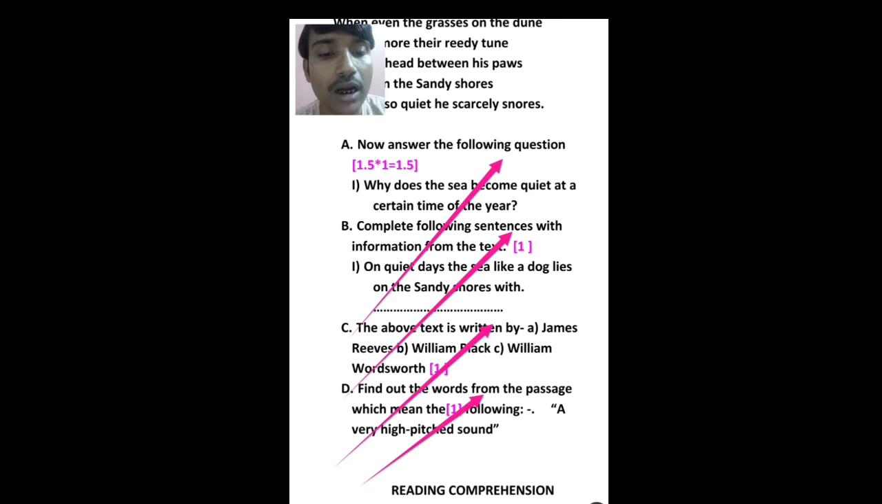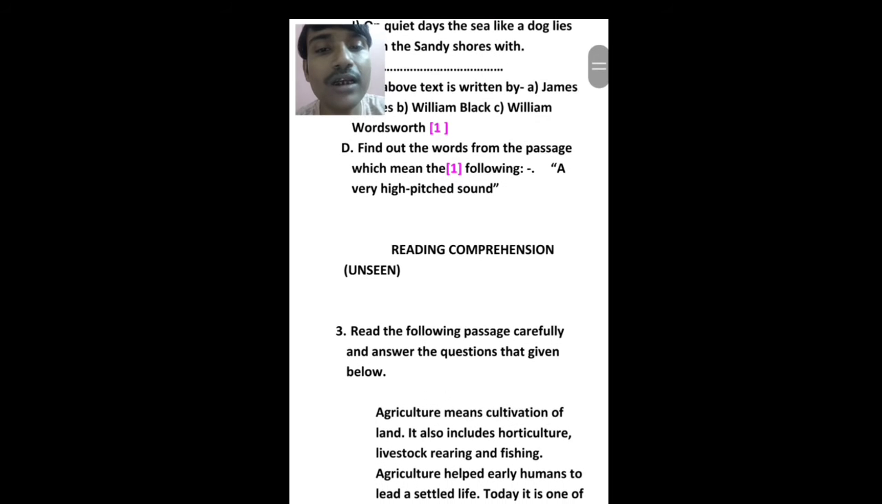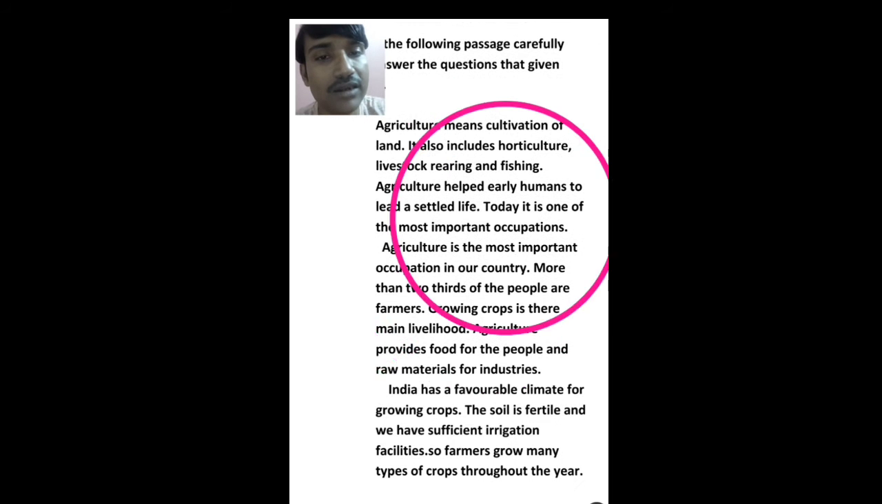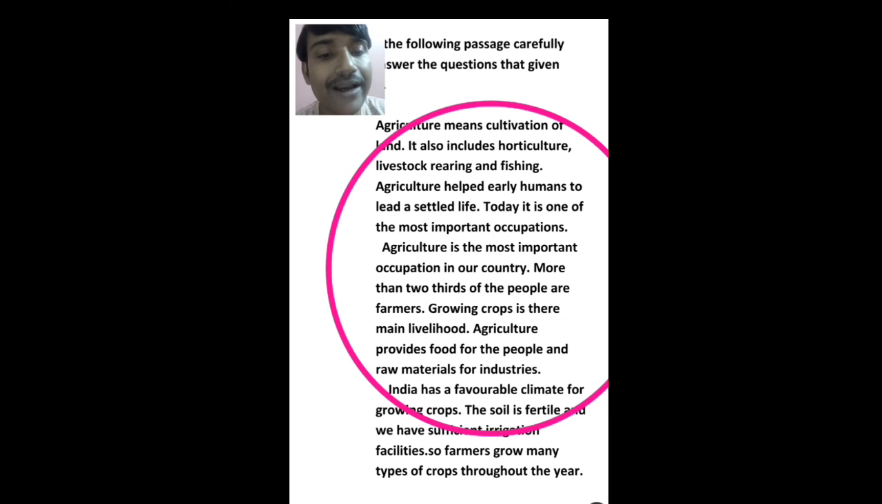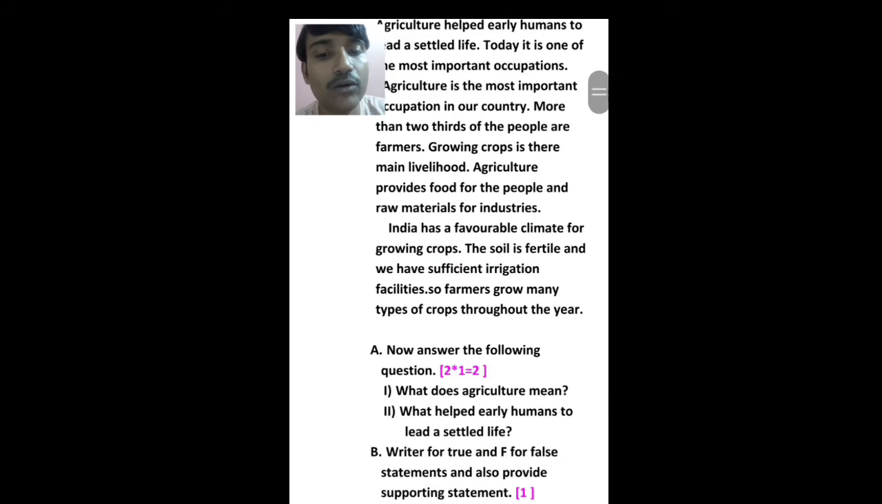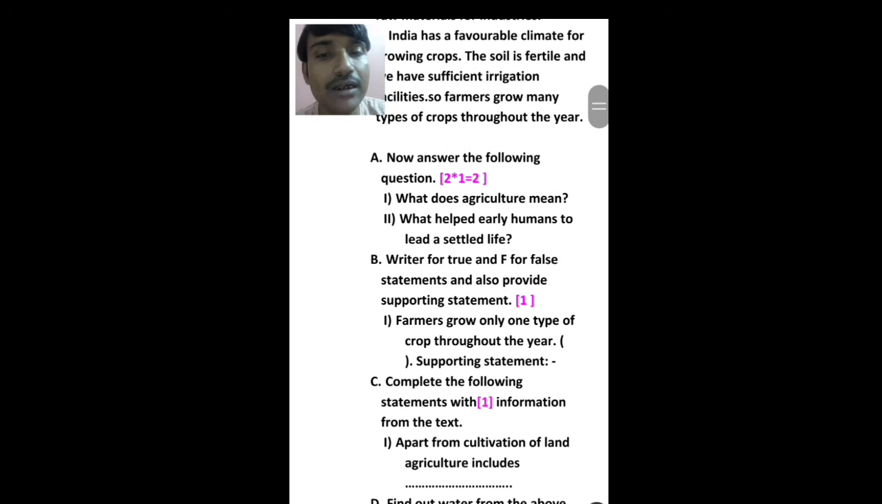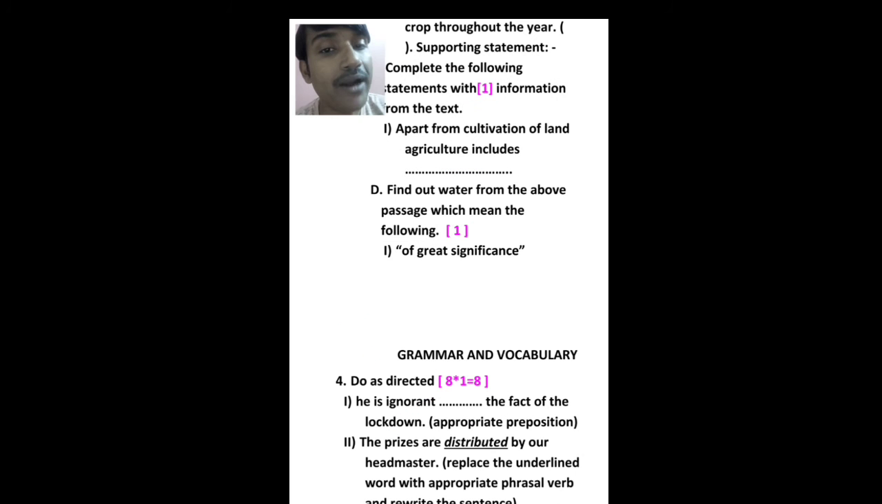Now coming to the comprehension unseen. You know, an unseen text will be selected from anywhere else. And from that unseen text, the questions will be set like those from the seen passages. That is, answer the following questions, true or false with supporting statements, and also complete the following sentences. Important thing to remember: